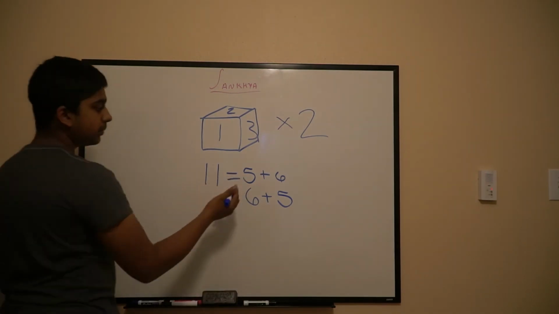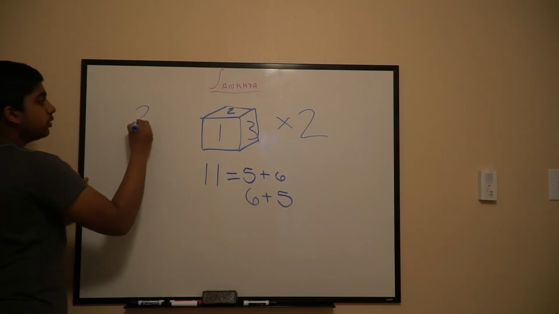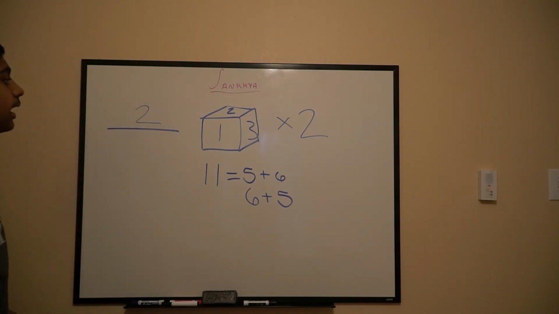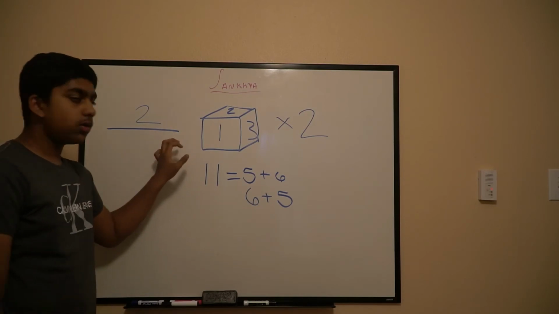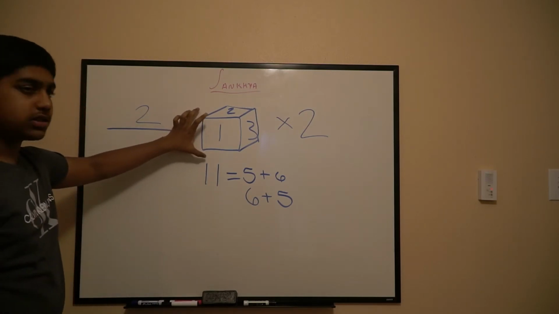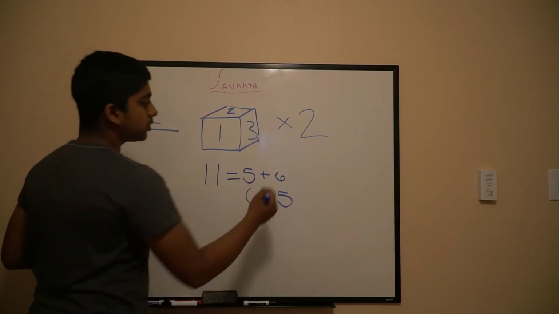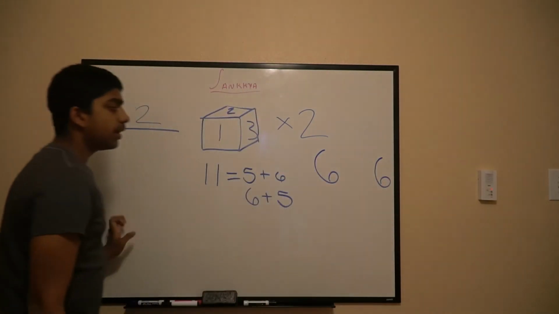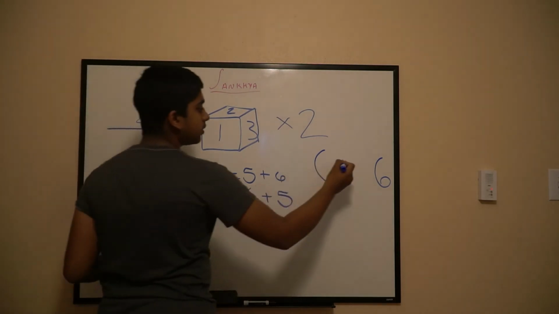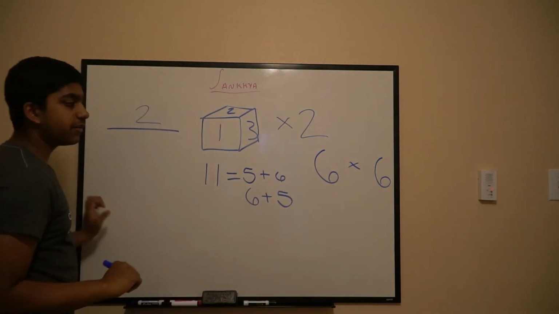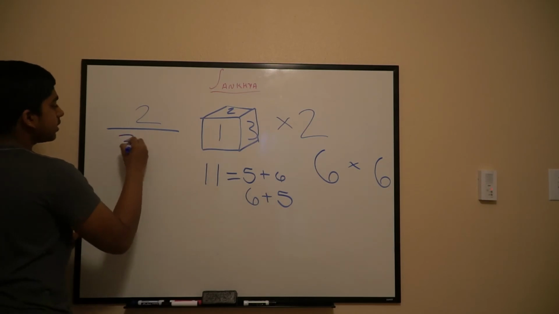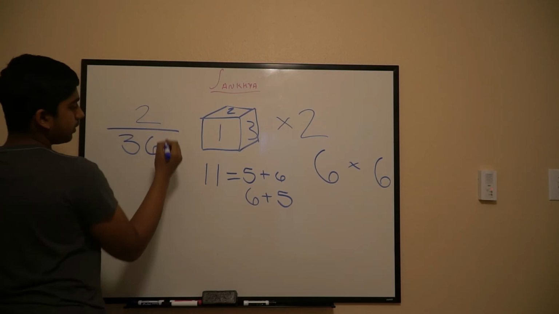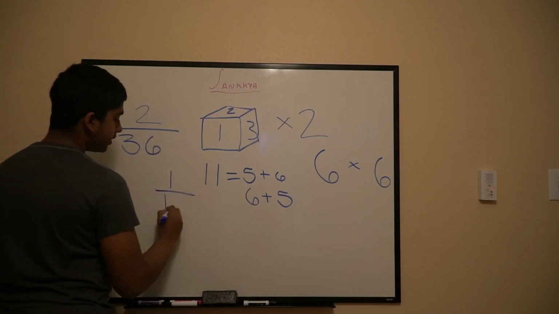So this is 2 possibilities. Doing the fraction again, 2 possibilities, and then there are 6 possibilities on one dice and 6 on the other. Now you multiply these two 6s. I'll tell you why right after. So 6 times 6 is 36. You simplify, divide by 2, divide by 2. 1/18 is your final answer.